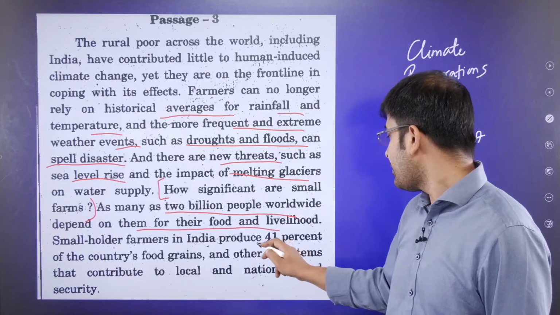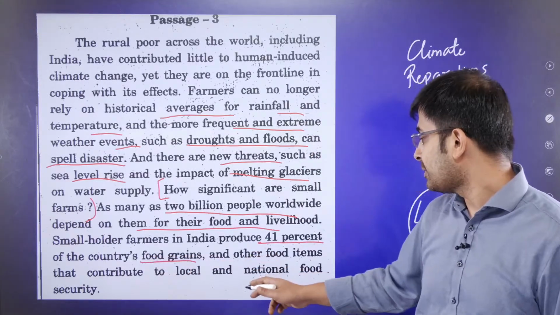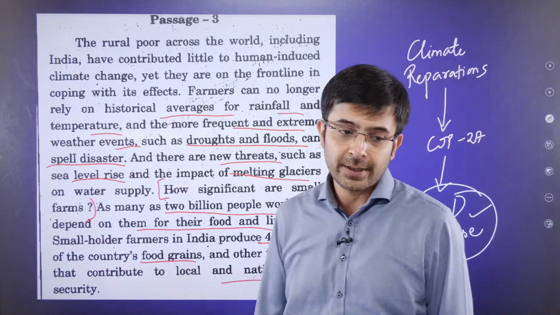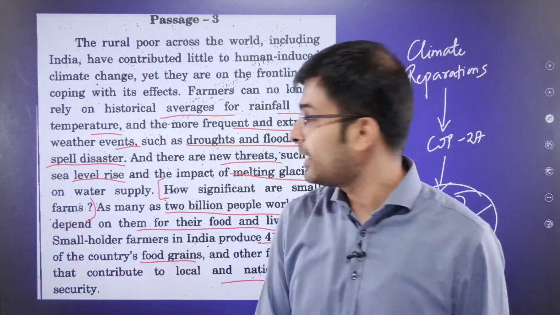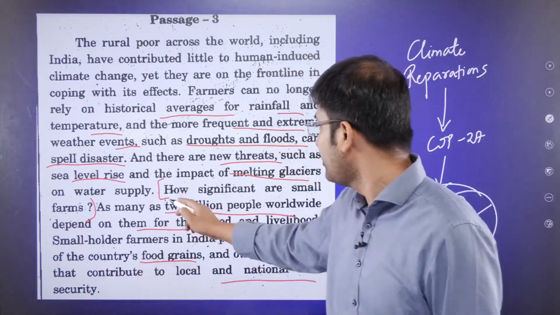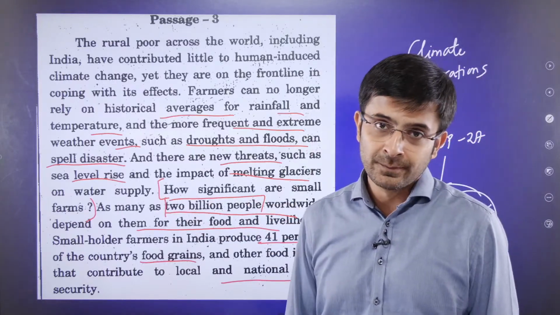In India, they produce 41% of the country's food grains, and food items contribute to national food security. Small farms essentially need to be protected, empowered, not just in India but across the world also. Why? Because 2 billion people are depending on small farms for their food.